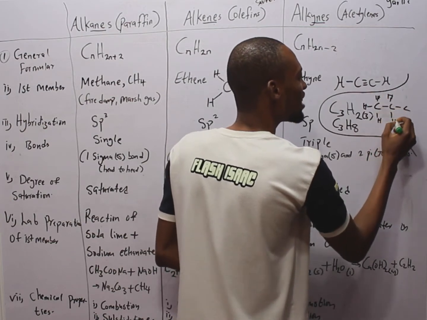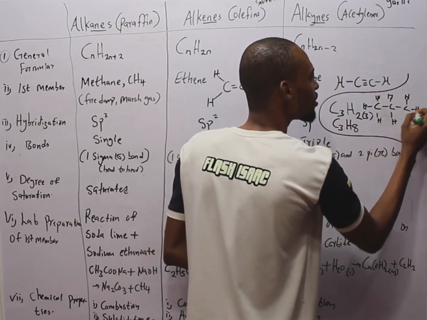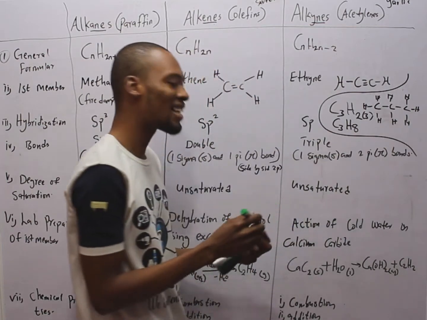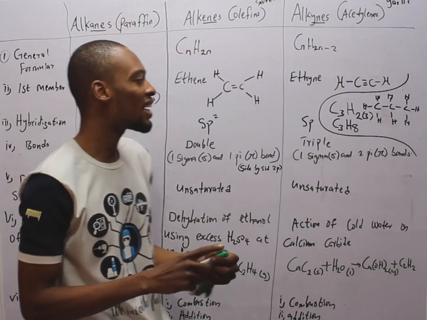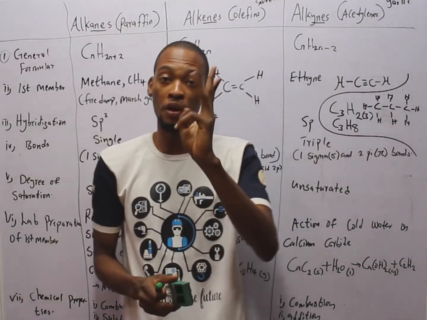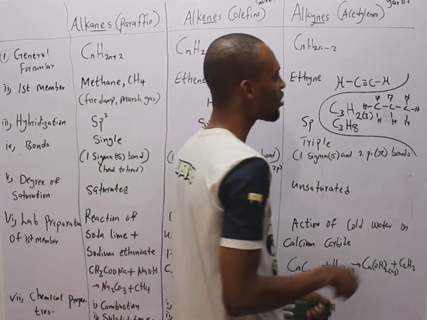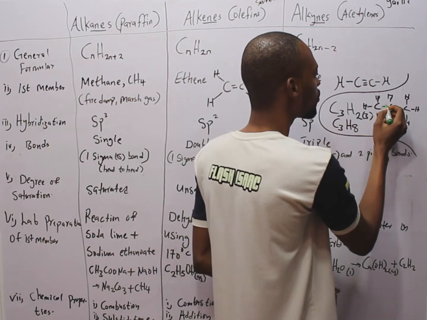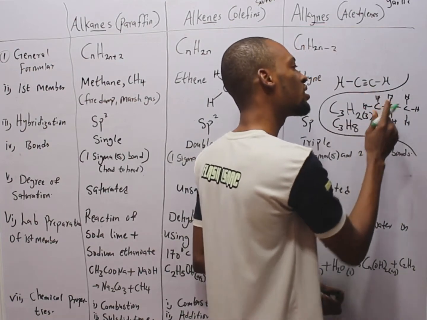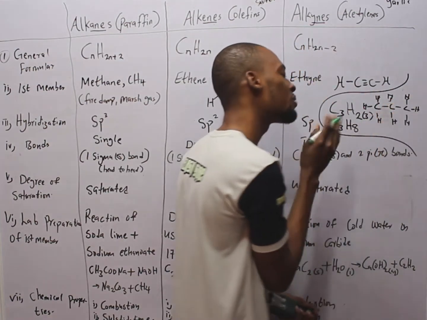Now, while adding hydrogen, take note of something. Carbons are tetravalent, meaning they can carry a maximum of 4 bonds. So you count how many here? 1, 2, 3, 4. It is complete. 1, 2, 3, 4. It is complete.